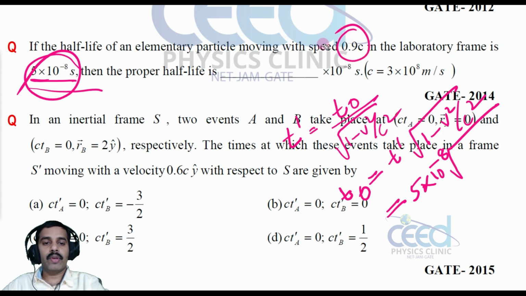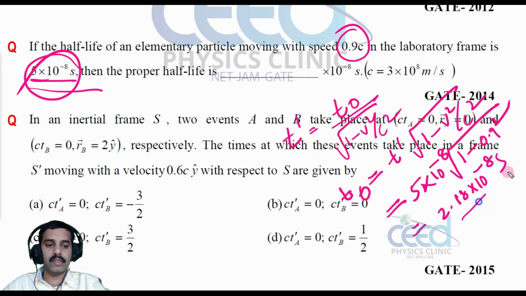This is moving with a velocity 0.9 c, so 1 minus 0.9 square. So when you solve this, you will get the answer as 2.18 into 10 raised to minus 8 second.